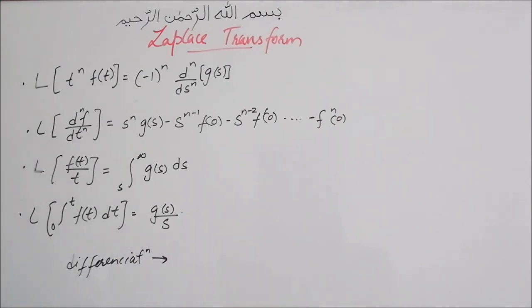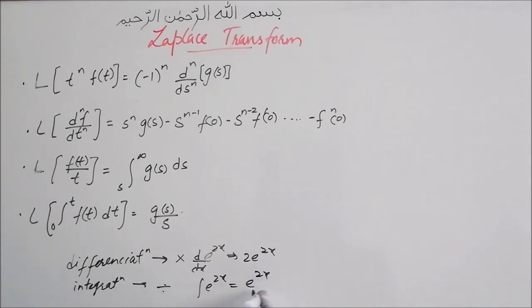So to learn these, what you can do is, we know in differentiation, when we do differentiation of any term, like let's say differentiation of x raised to n, we multiply it, and when we do integration, then we divide. Let's say we are doing differentiation of e raised to 2x. This will be nothing but 2e raised to 2x. Now when we do integration of e raised to 2x, it will be e raised to 2x upon 2. So in integration we divide, and for differentiation we multiply.